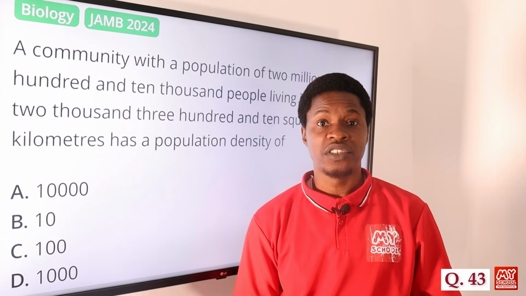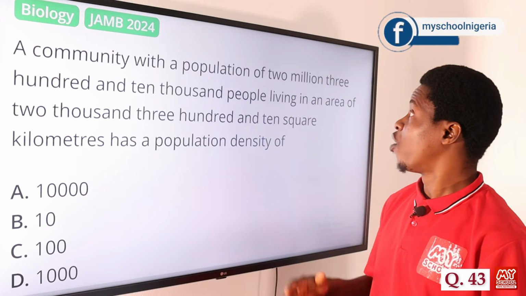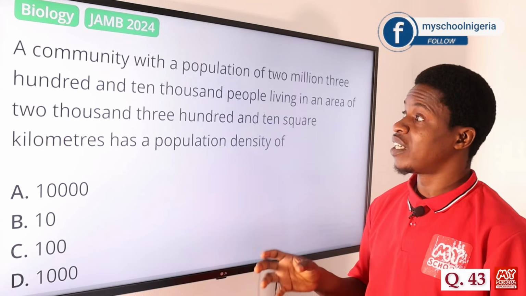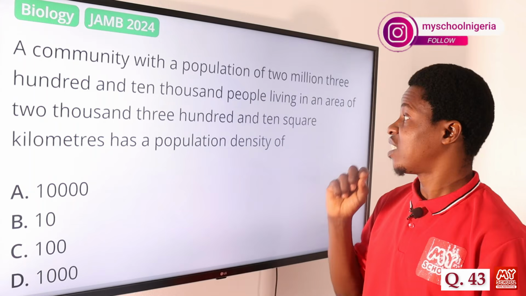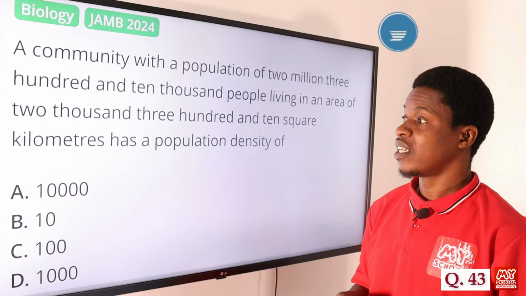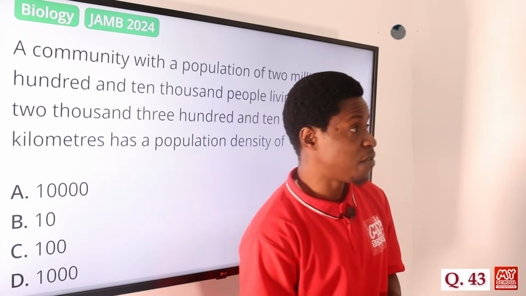Now let's move on to question number 43. A community with a population of 2,310,000 people living in an area of 2,310 square meters has a population density of what? So we have to do some calculations. Let's move on to the board.